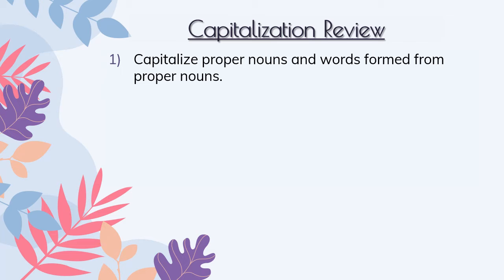Okay, so this very first one is capitalize proper nouns and words formed from proper nouns. So what do I mean by that? Well, for example, capitalize the names of particular people. So capitalize someone's name. Also capitalize the name of particular places like Roatan and Honduras. Then you need to capitalize the names of particular things. For example, we would say that here at the house we have a Canon printer. We capitalize Canon because it's the proper noun for that particular item.